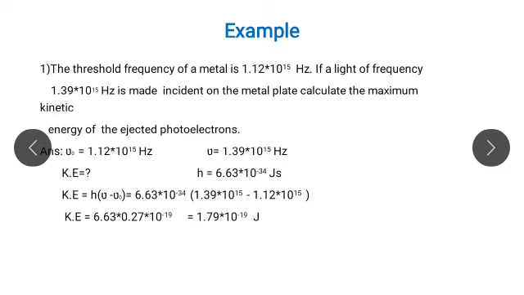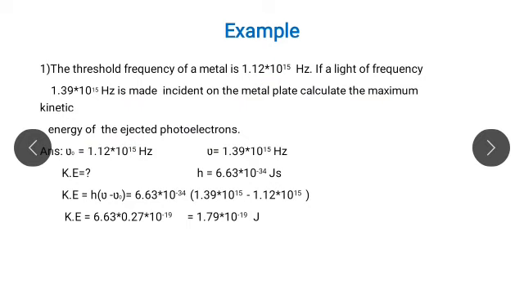Then we solve one example. The threshold frequency of a metal is 1.12 into 10 raised to 15 Hz. If light of frequency 1.39 into 10 raised to 15 Hz is made incident on the metal plate, calculate the maximum kinetic energy of the ejected photoelectrons.